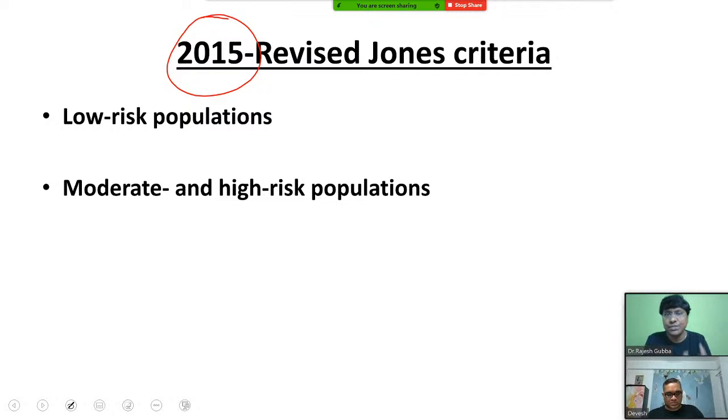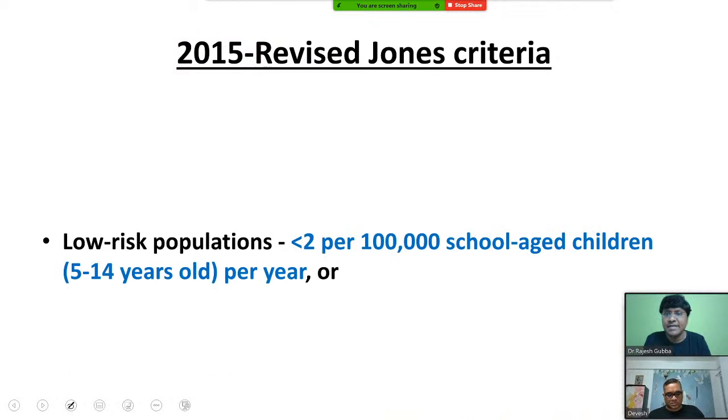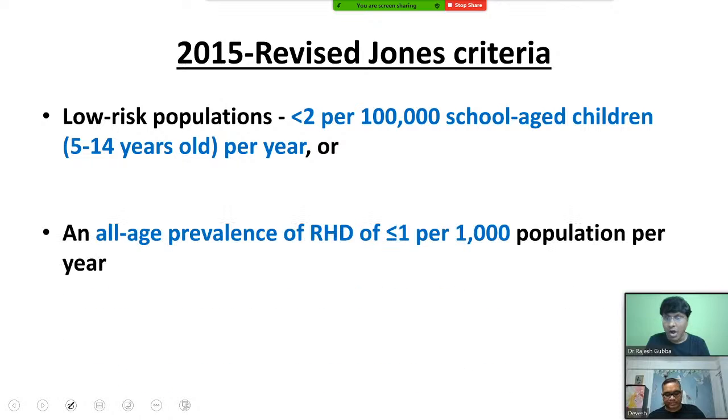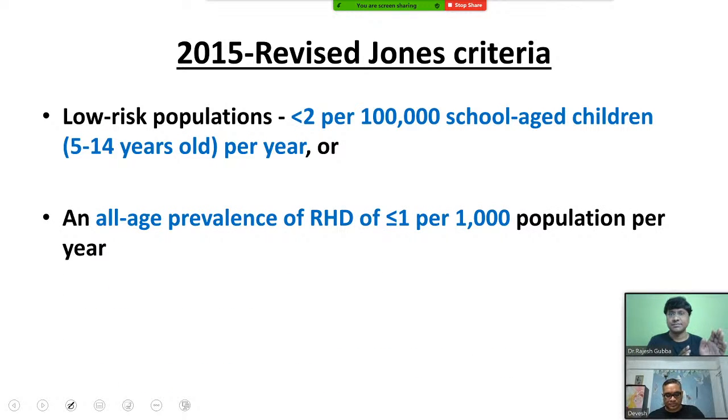Now, first of all, you should understand what we mean by low risk population. Low risk population means that particular population of child or school aged children, if the incidence of rheumatic fever is less than 2 per 1 lakh per year, or at any age the incidence of rheumatic fever is less than or equal to 1 per 1000 population per year, this is what is considered as low risk population.